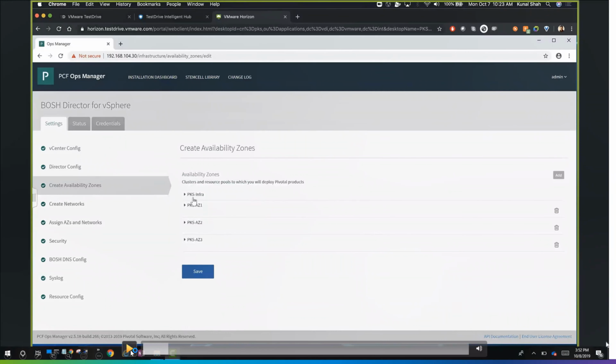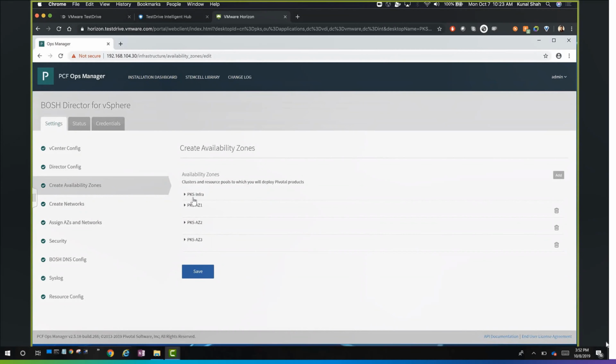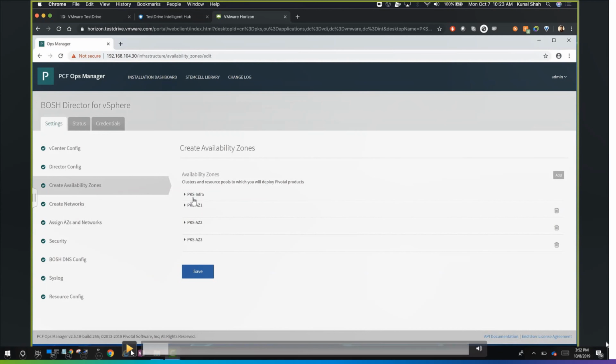So if some of you have worked on cloud, or at least know a few things about the basics of cloud, we also have availability zones there. Even in Enterprise PKS, we create availability zones. You might be surprised, on vCenter, how do we create availability zones? Are they different clusters? How do we map them? Either you can have them in different clusters, or you can have them within the same cluster. We can have them as resource pools.